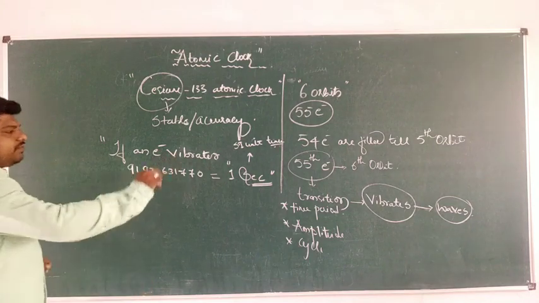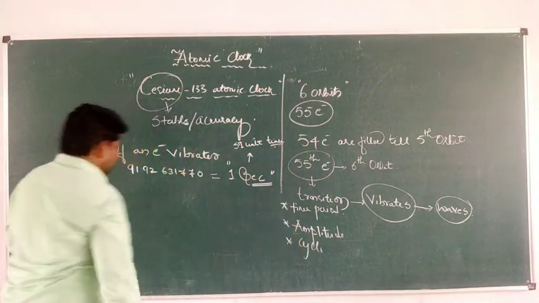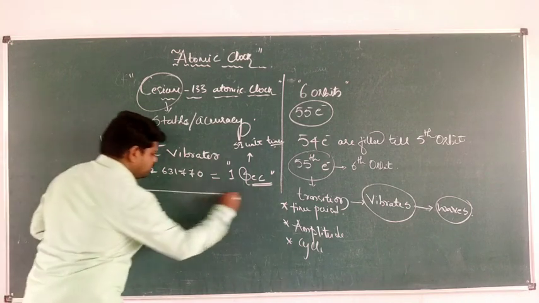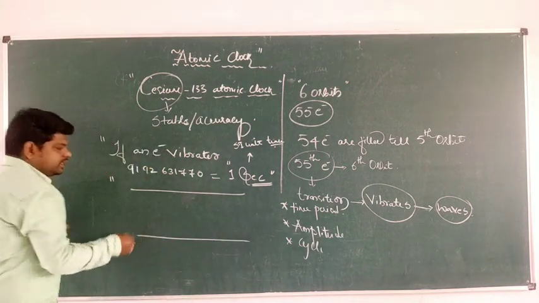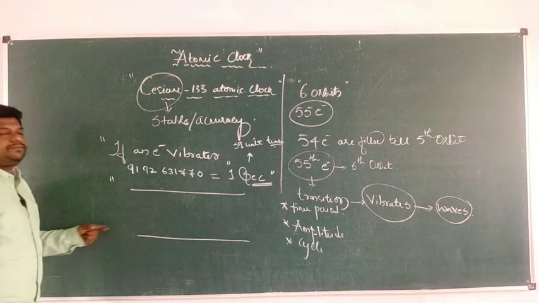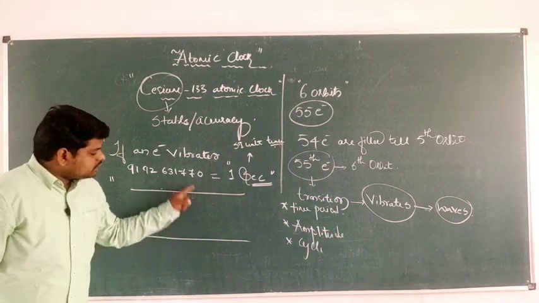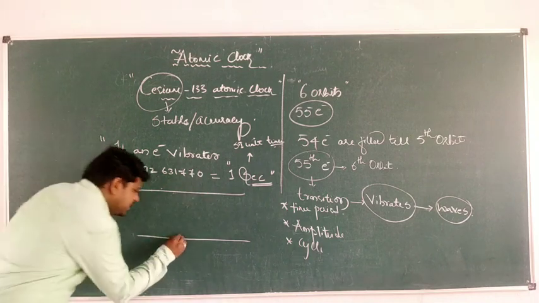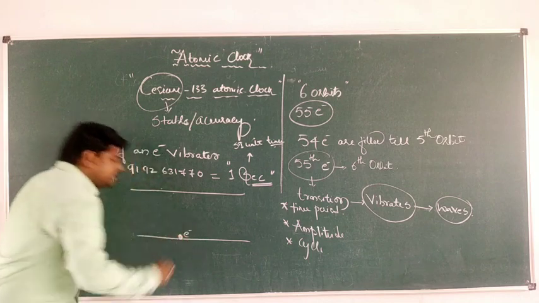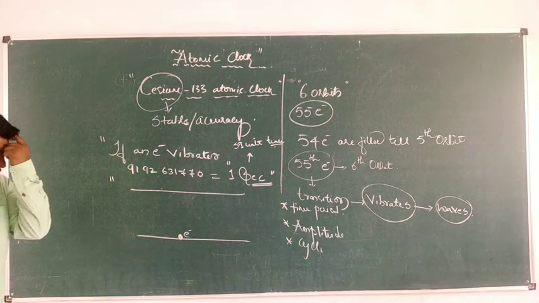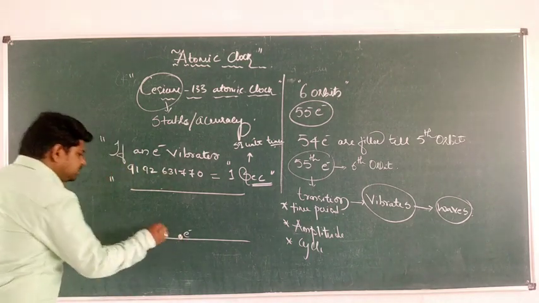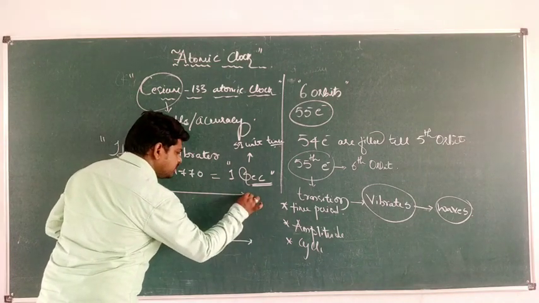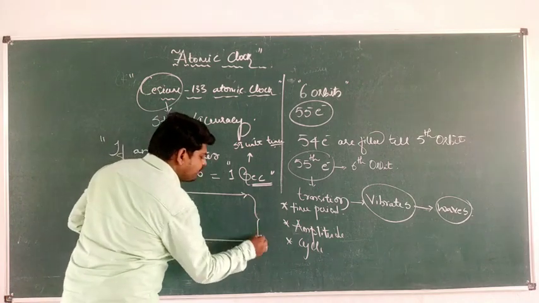If you are not comfortable with the explanation I have given here, try to analyze the situation with the help of some diagram. Let us consider these two are some orbits. These two are what? Orbits. This is a lower orbit, and this is the higher orbit. Say for example there is an electron here. In physics language, we call these two levels hyperfine levels.